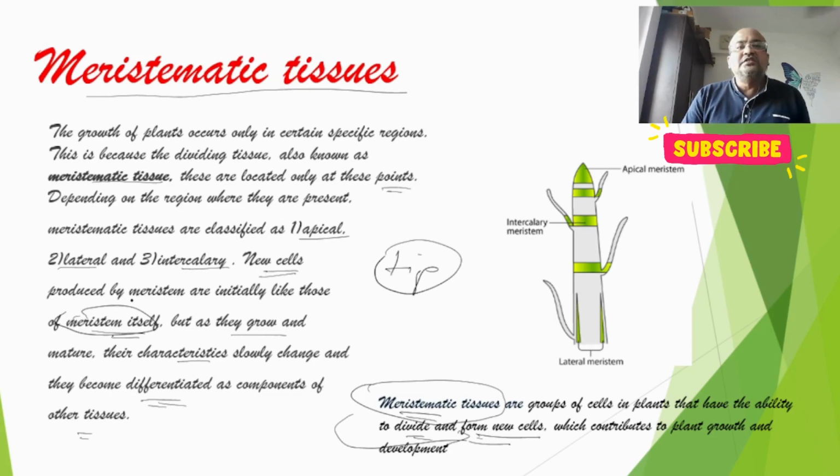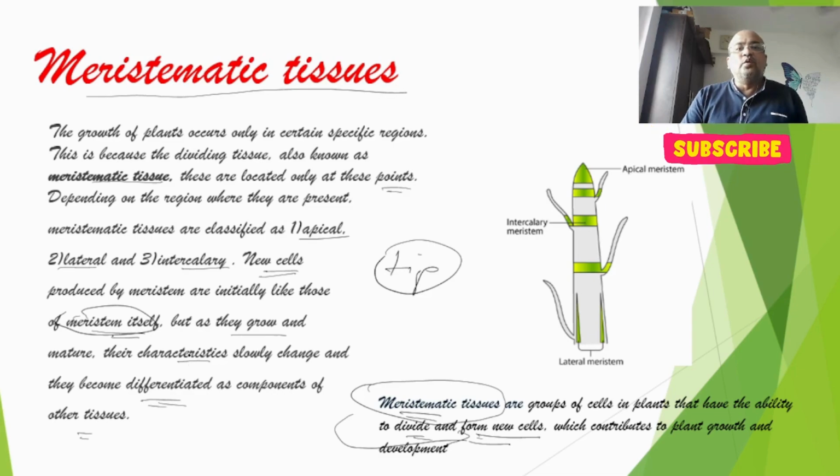New cells produced by meristem are initially like those of the meristem itself, so they are alike. But as they grow and mature, their characteristics or properties slowly change and they become differentiated as components of other tissues.